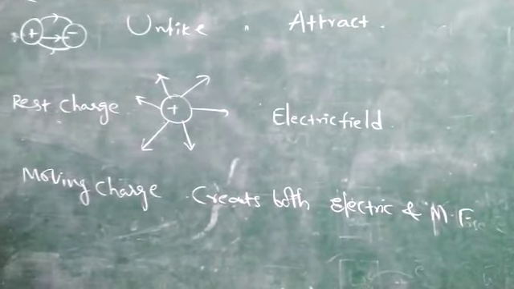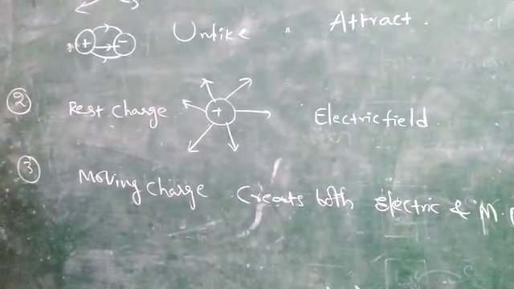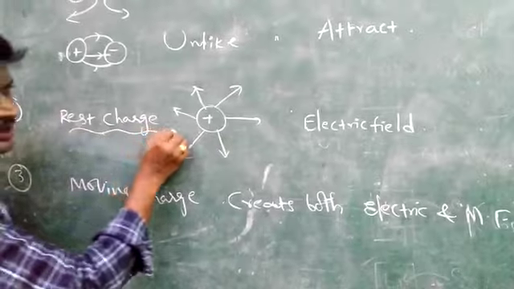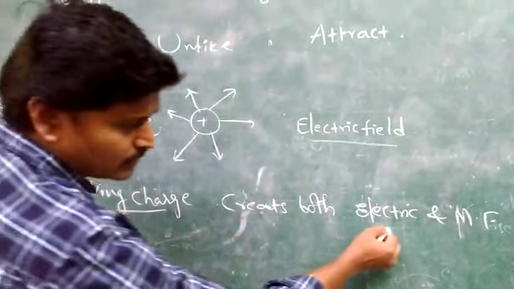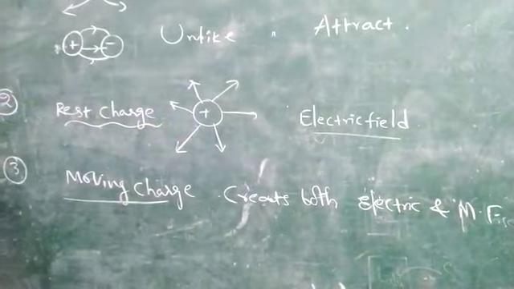So this is one more property of charge. A rest charge creates only an electric field, whereas a moving charge can create both electric as well as magnetic fields.